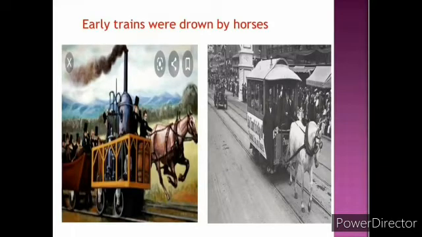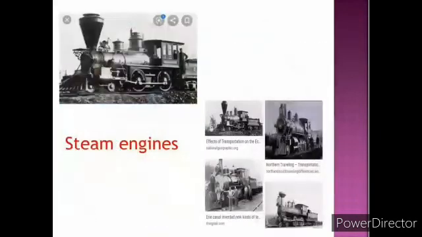Early trains were drawn by horses. The train is a means of carrying passengers and goods on wheeled vehicles running on rails, also known as tracks. After that, the steam engine came and later the diesel locomotives, and now trains are run on electricity.